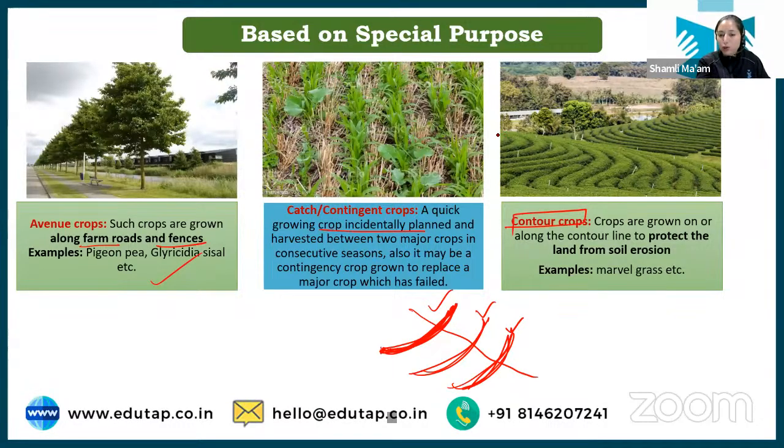You can see in the picture also, this is the elevated land, and here on the contour lines crops are grown. Now the purpose here is to protect the soil, because in the elevated land usually it happens that soil erosion happens. Soil slips, and the erosion can happen. So these crops, what they do, the roots of these crops hold the soil and it prevents the soil erosion. Okay, so this is the example. So this is the meaning of contour crop.